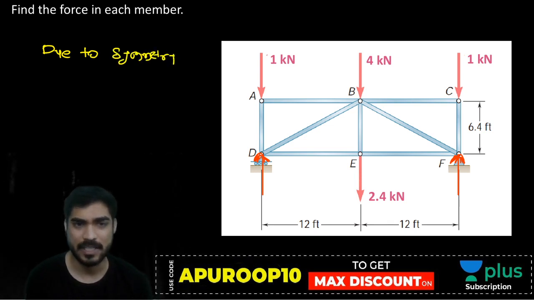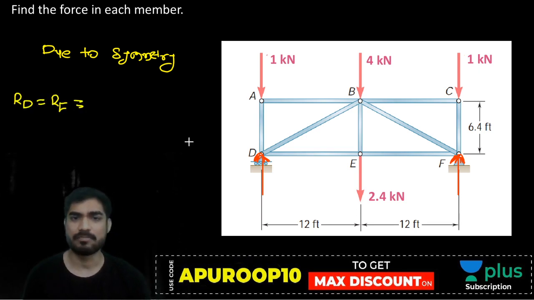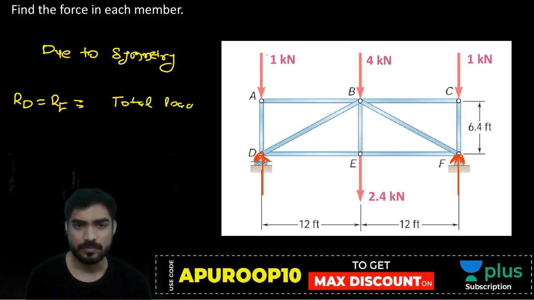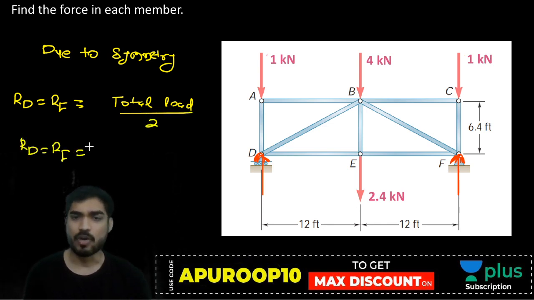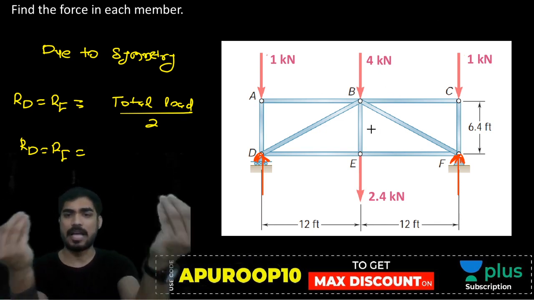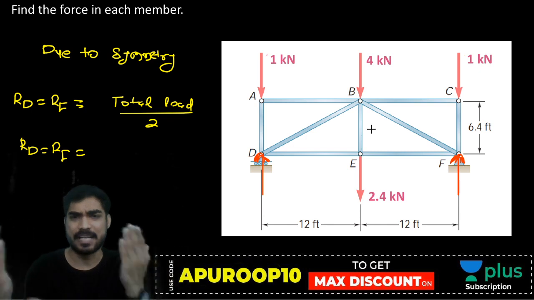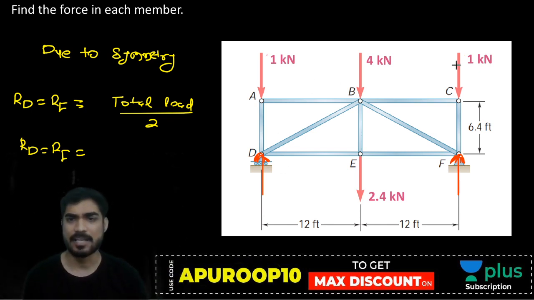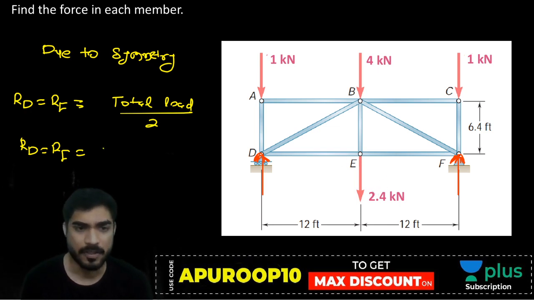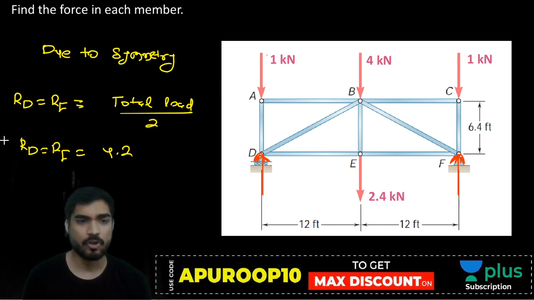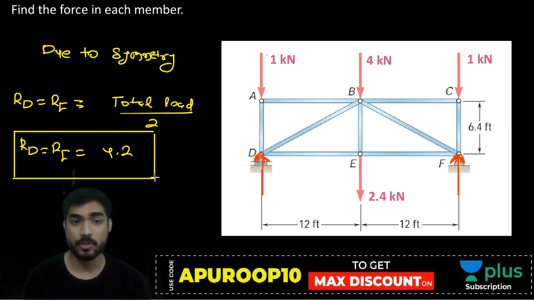Due to symmetry, RD and RF will both be equal. और उसकी वैल्यू कैसे आएगी? Total load by 2. So RD will be equal to RF. Whatever total load is acting, half, you put at both the ends. Because there is symmetry. So half reactions will be developed. So what is the total load? 4 plus 1 plus 1, 6 plus 2.4, 8.4. So 8.4 divided by 2, 4.2. So RD and RF will be equal to 4.2 due to symmetry.